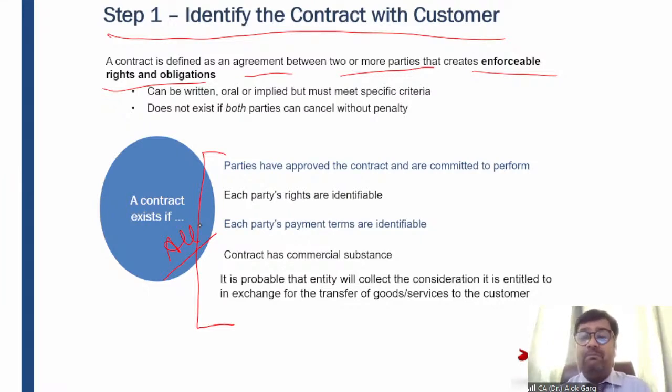So approval is important. In my case, when I am dealing with the HDFC Bank, when I have given all my details, when I put the OTP into the IVR, of course I have given my consent. It means the contract has been approved and the parties are committed to perform. Okay. When the parties are signing the contract, of course they have approved the contract. We can say that. So first, the contract should be approved and the parties should be committed to perform.